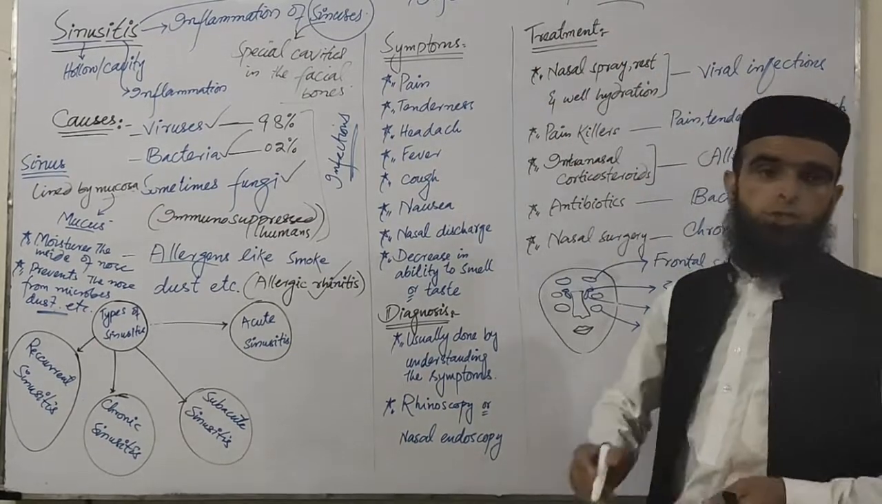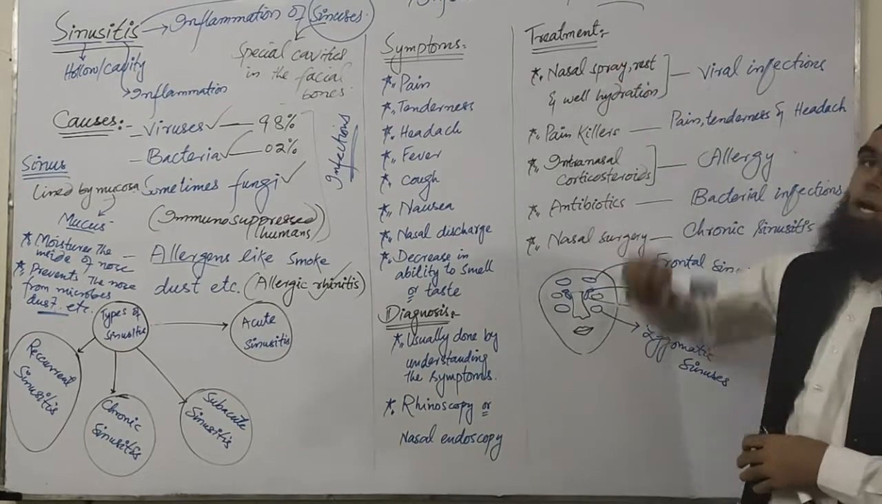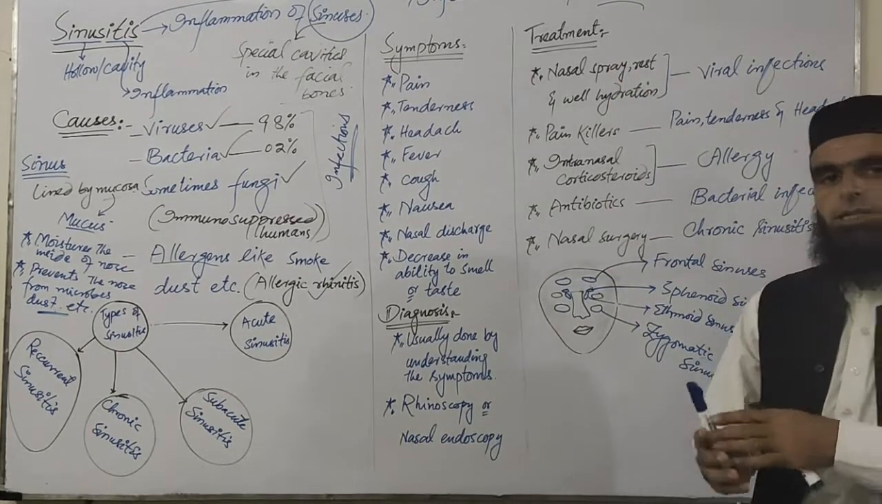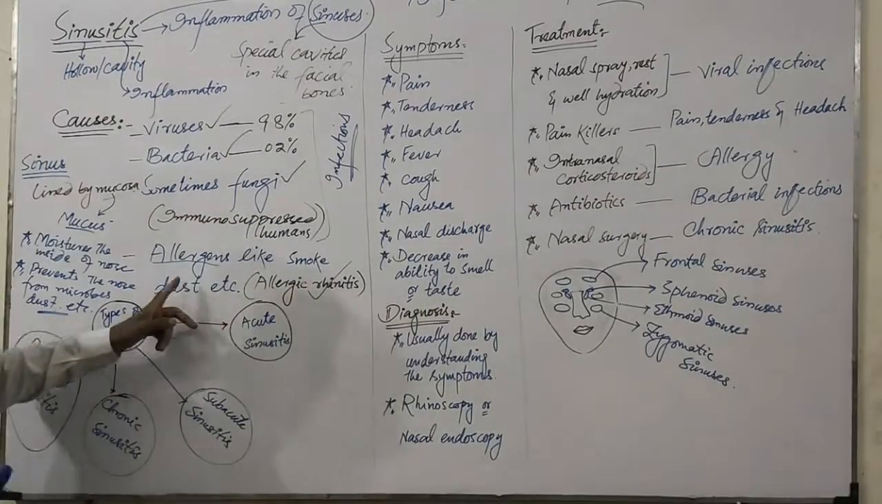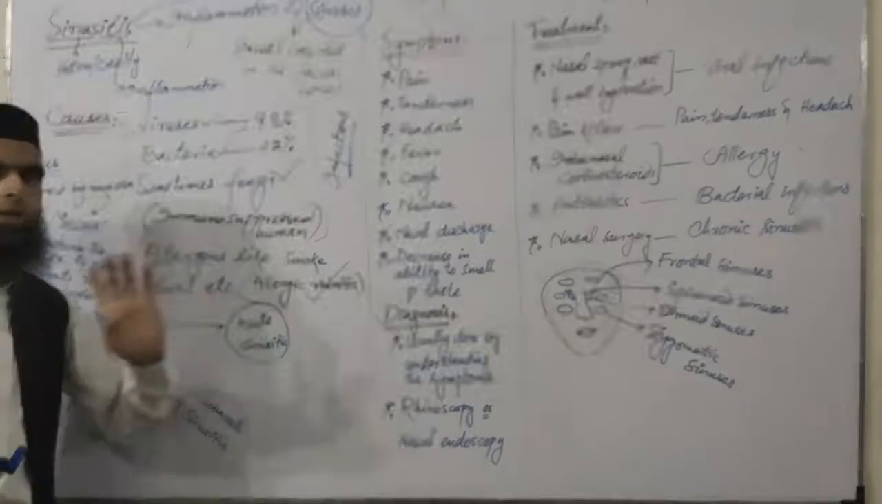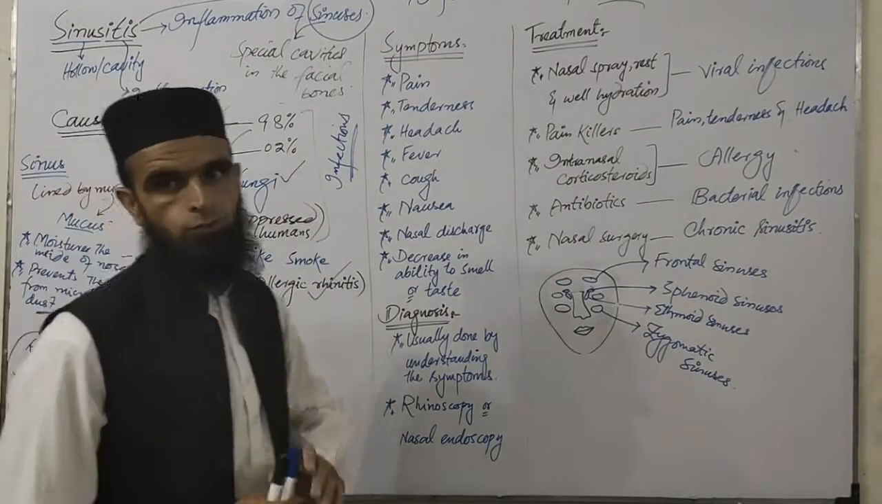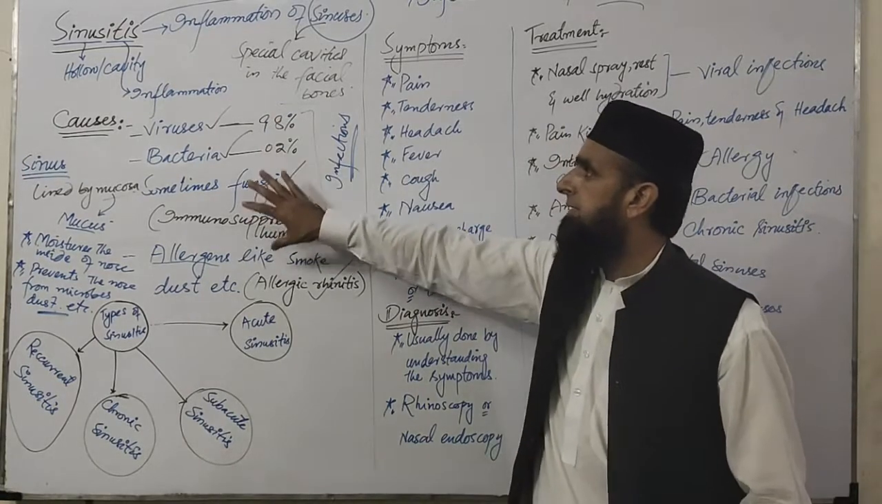So another objective, you can note it, is that sinusitis can also be called rhinosinusitis when it becomes chronic. Whenever it is caused by an allergen, at that time it is called allergic rhinitis or allergic rhinosinusitis. So these are the causes of the sinusitis.